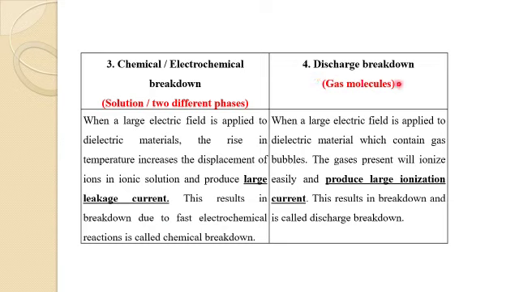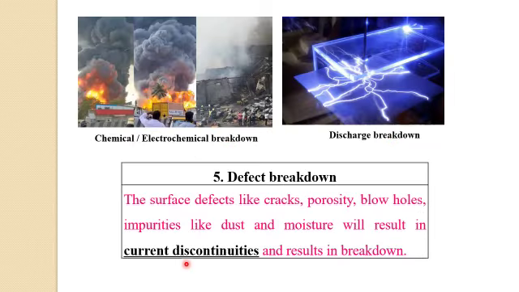The next type is discharge breakdown, and it takes place in gas molecules. When a large electric field is applied, the gas molecules ionize very easily and produce a large ionization current, which results in discharge breakdown. The first picture shows the recent oil warehouse fire accident in Madhavaram due to chemical or electrochemical breakdown. The second picture is the scintillation glass chamber. Inside, a gas discharge breakdown takes place and electric white sparks are produced in the form of thunder.